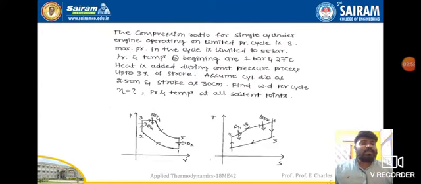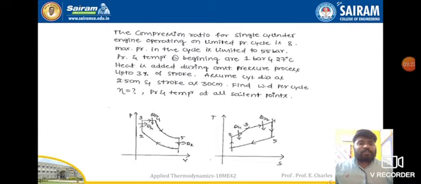These two things are given. They will be helpful for finding out the stroke volume, pi by 4 D square L. So there we will use these two terms. Find work done per cycle and efficiency, and pressure and temperature of all salient points. This is how the problem is given.